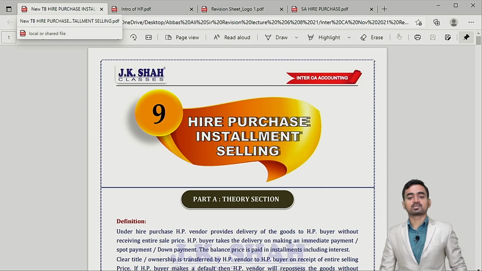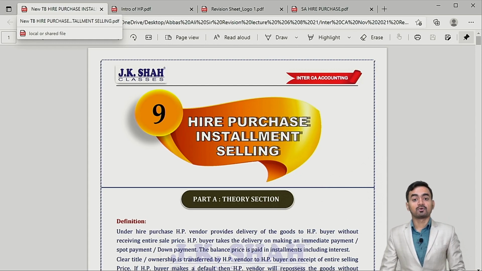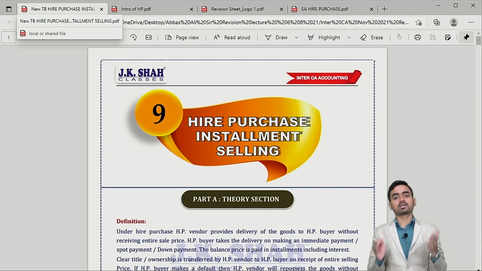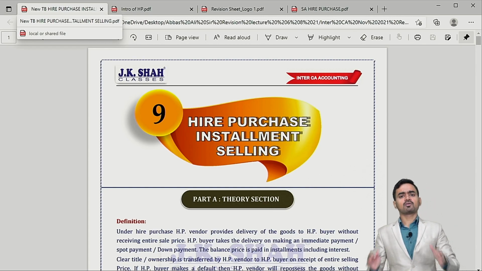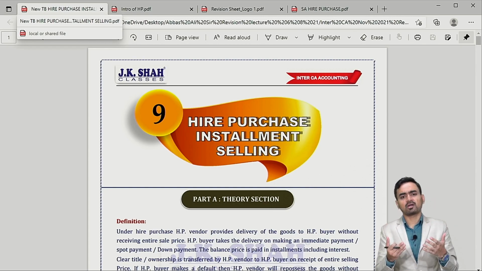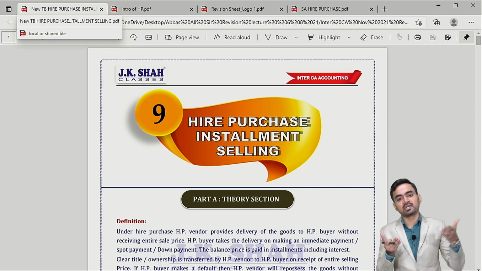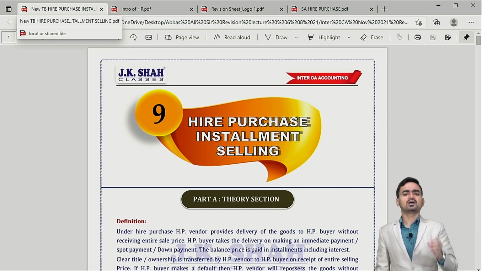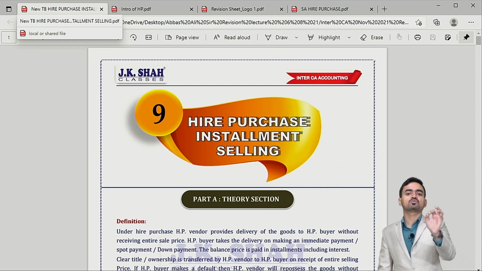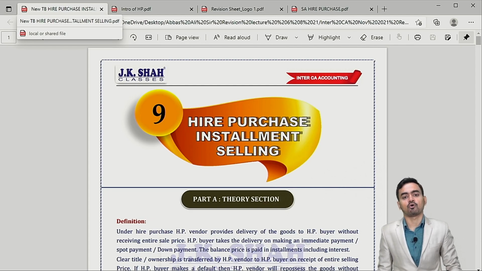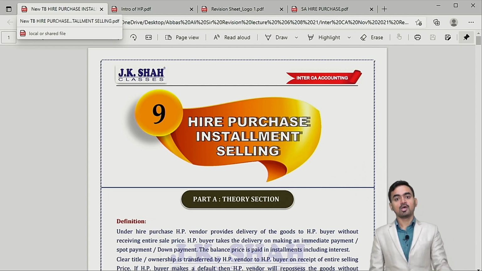Now, my dear students, what is the main agenda of this particular series? It's very simple. Many a time students think about what we should refer, sir, before one day of the exam, and therefore we are here with the revision lectures. Here the entire subject you already know, you have studied in detail. Our objective is just to clarify small and important concepts and tell you the important point in each and every question in the JK Shah classes textbook.